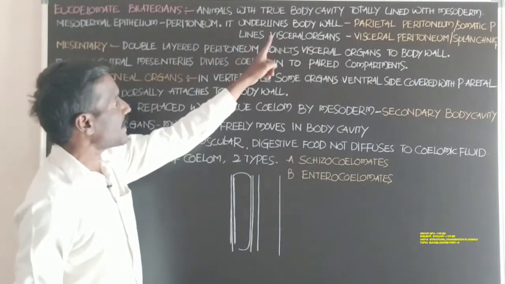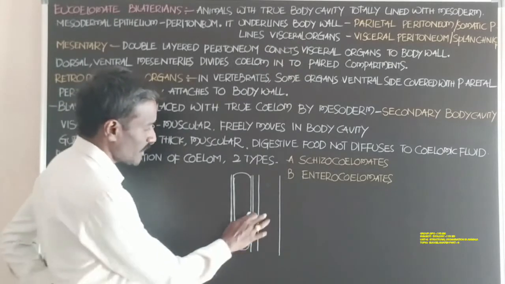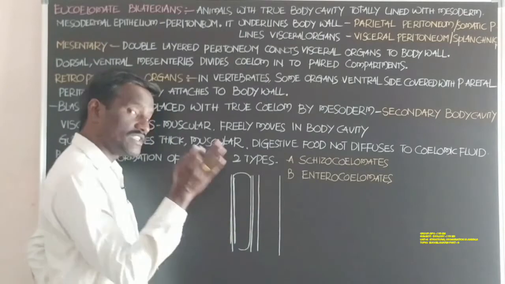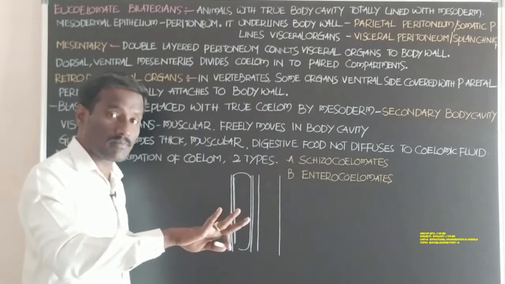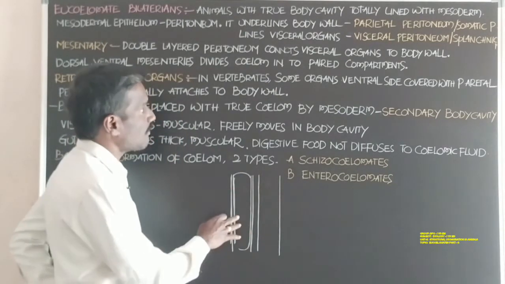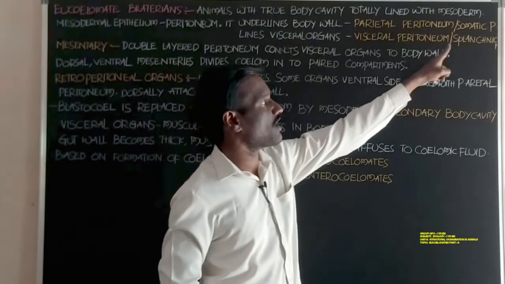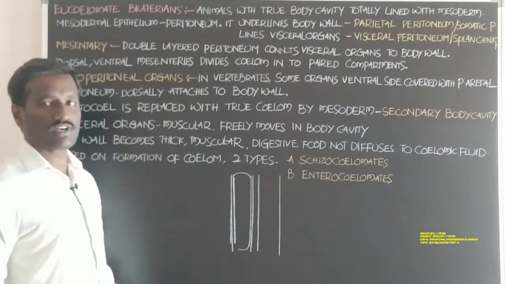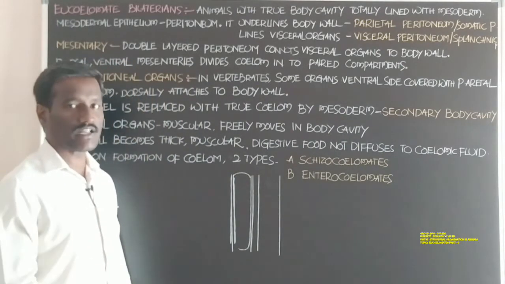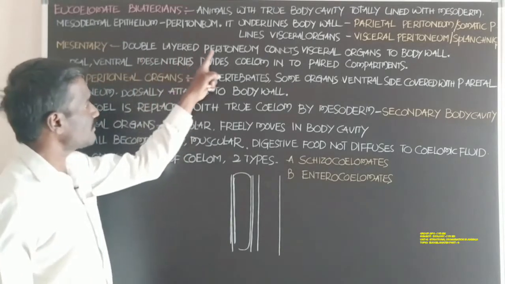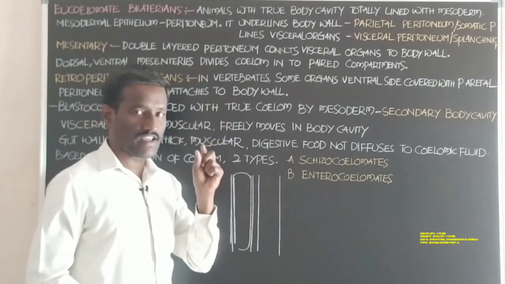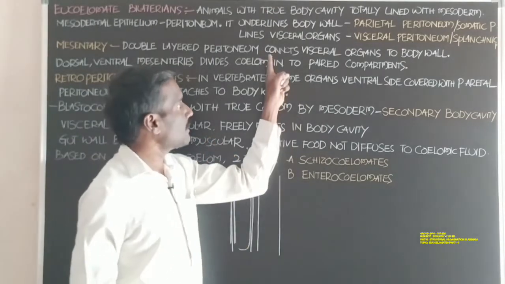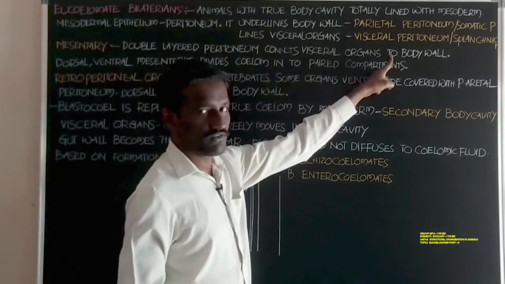Next, it lines the visceral organs. Students, any organs present in this region are also surrounded with the peritoneum from the mesoderm, that is called visceral peritoneum or splanchnic peritoneum. Next, the mesentery. What is the mesentery? Mesentery means double layered peritoneum from the mesoderm. Double layered peritoneum connects the visceral organs to the body wall.